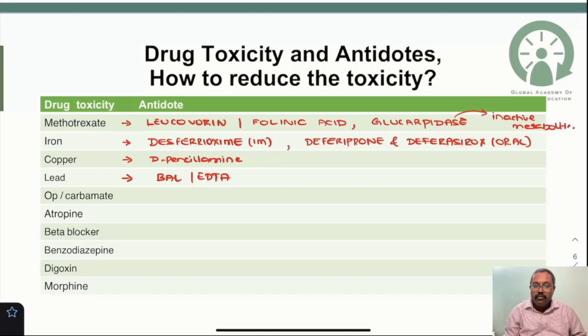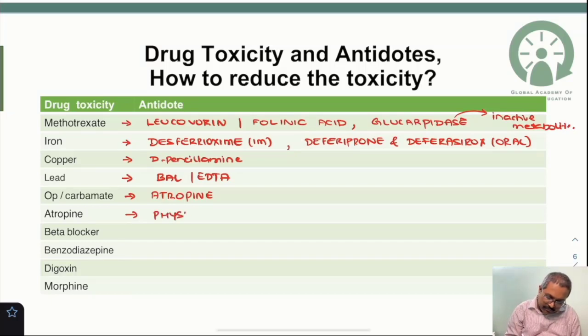So what about in case of organophosphate compound poisoning, or in case of the carbamate poisoning? So the drug of choice here is the atropine. Atropine is the drug of choice in case of OP compound poisoning. So what about in case of the poisoning or overdose due to atropine? In case of atropine poisoning, the antidote will be your physostigmine. So you may be wondering what happens if there is an overdose of this. So in case of overdose of physostigmine, then the antidote will be your atropine. It is vice versa, atropine.